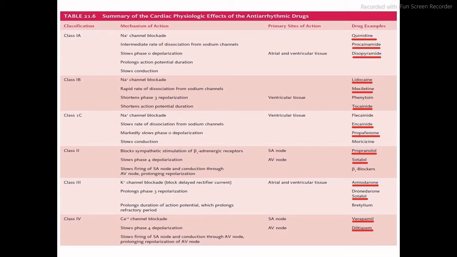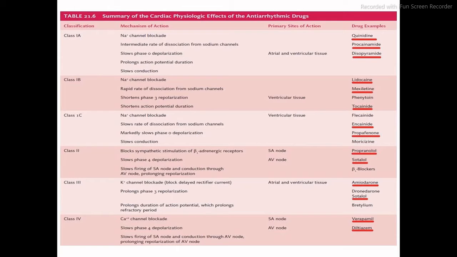Similarly class 1B is also involved in sodium channel blockade, but the primary site of action is different from class 1A, that is ventricular tissues. Similar to class 1A and class 1B, class 1C is involved in sodium channel blockade, and similar to class 1B, the primary site of action is ventricular tissues.